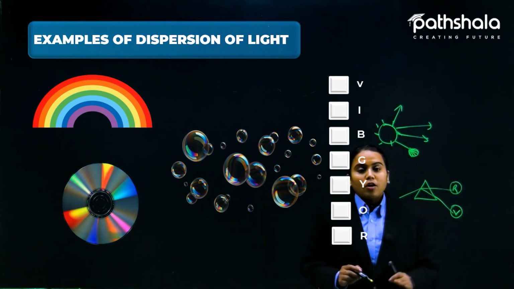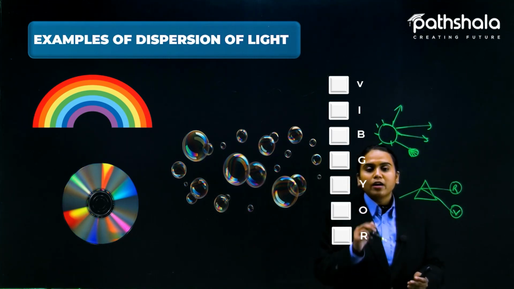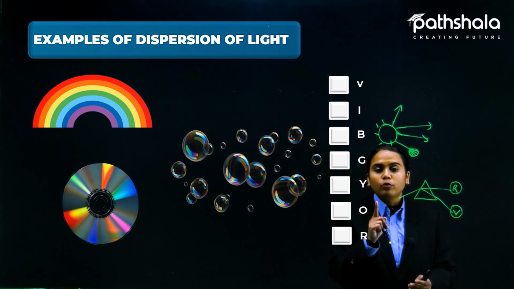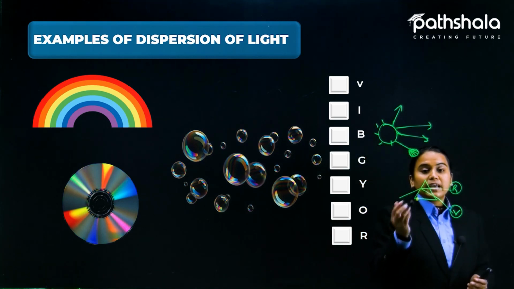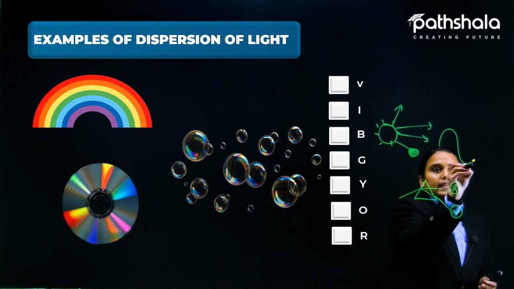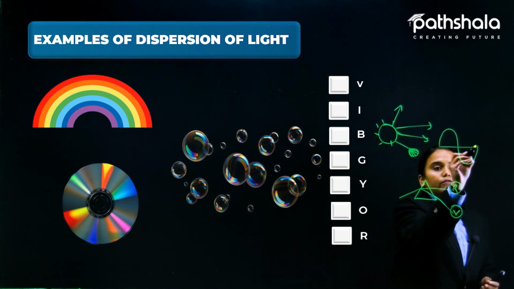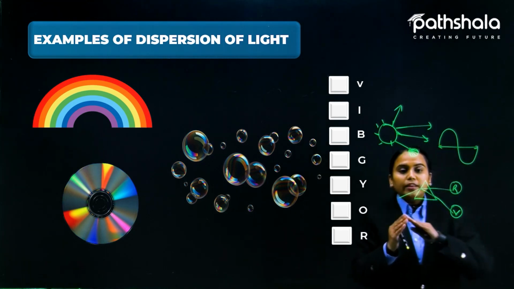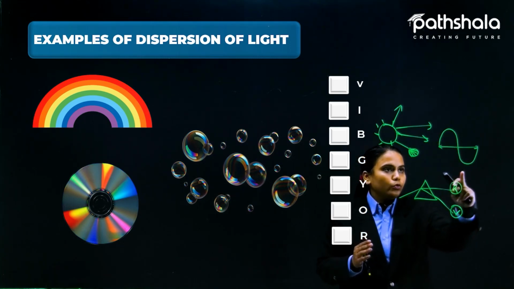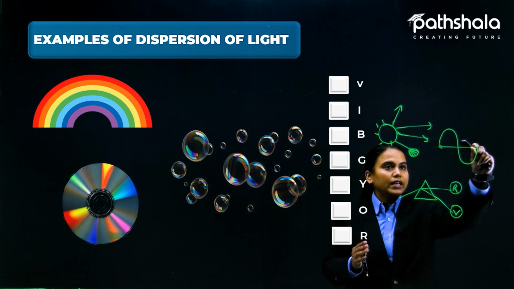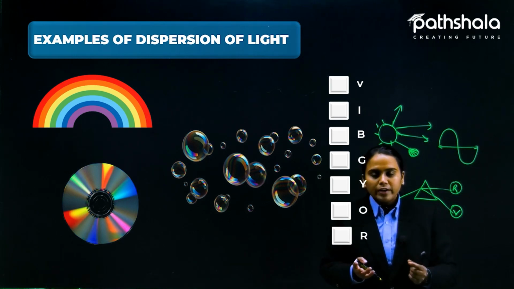Why? Because of the wavelength. As you have heard about the term wavelength in the sound chapter also, the wavelength of something is the length of one oscillation. The length taken to complete one oscillation is one wavelength.